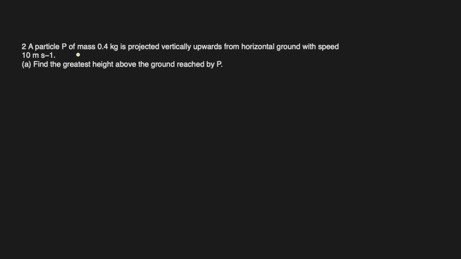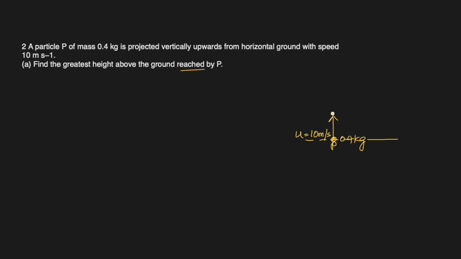A particle P of mass 0.4 kg is projected vertically upwards. So let me try to visualize. If you notice, every time I draw something, because it helps us to plan our solution. So mass is 0.4 kg and it was projected upwards from horizontal ground. So this is ground, with a speed of 10 meter per second. So U is 10 meters per second. Find the greatest height above the ground it reached by P.